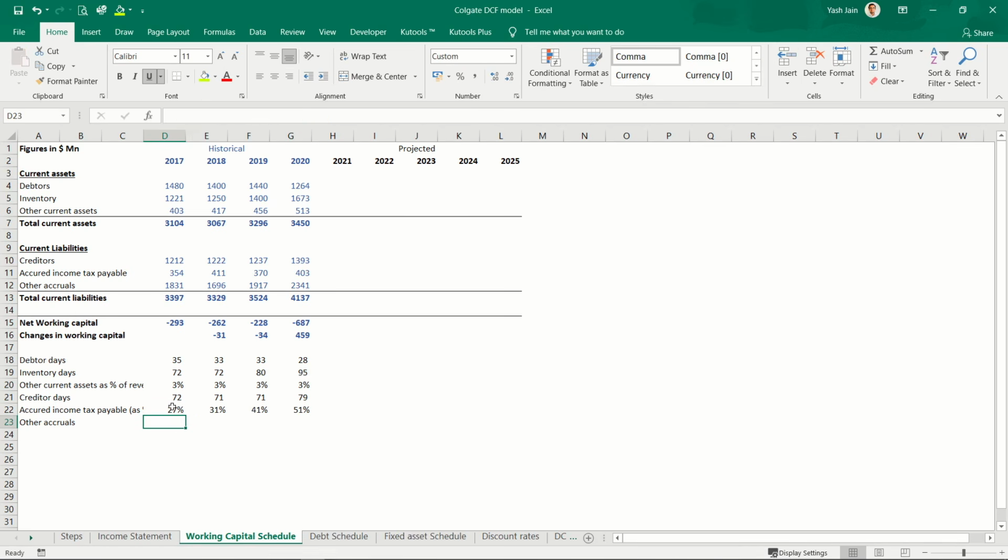Okay. Then other accruals could include n number of different items. So this could be accrued salaries, accrued rentals, accrued marketing expenses, accrued general admin expenses. So let's calculate this on other operating expenses, as a percentage of operating expenses.